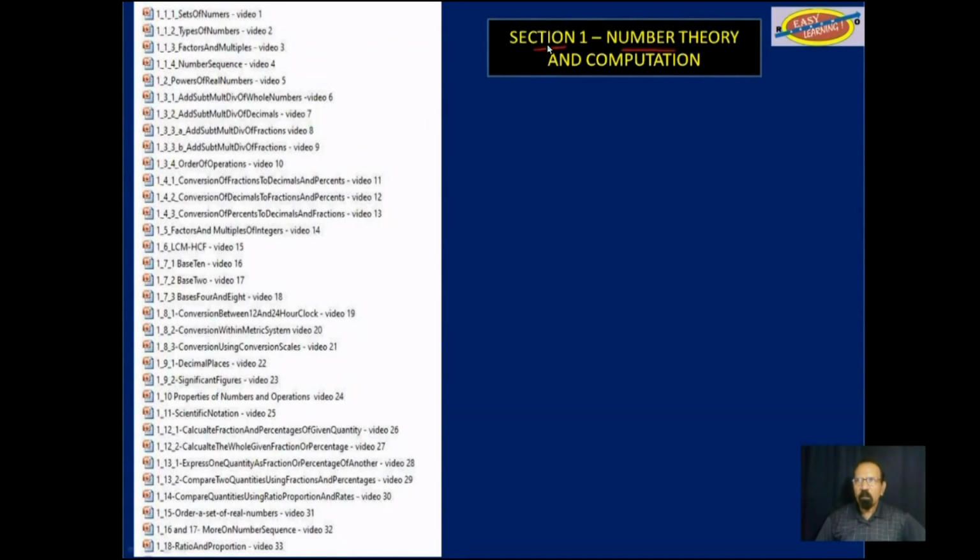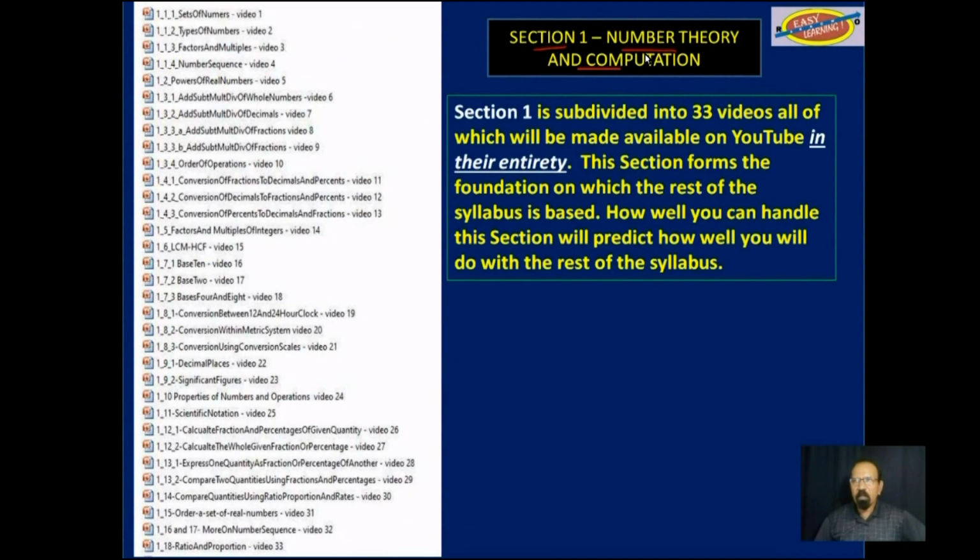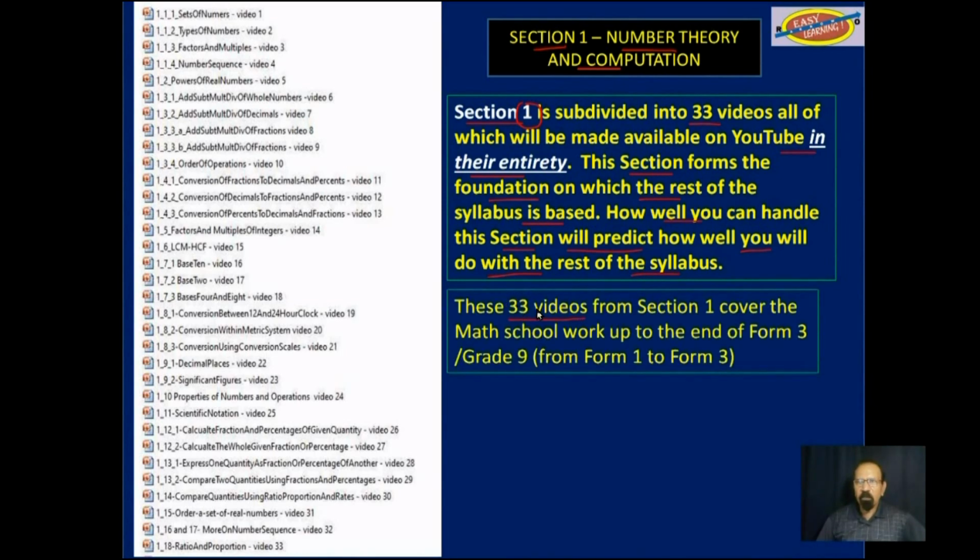Section 1, Number Theory and Computation. This is just a reminder that Section 1, I have divided into 33 videos, and all of those have been published on YouTube in their entirety. The reason is that this section forms the foundation on which the rest of the syllabus is based. How well you can handle Section 1 will predict how well you will be able to do with the rest of the syllabus. So please look at those 33 videos first from Section 1.